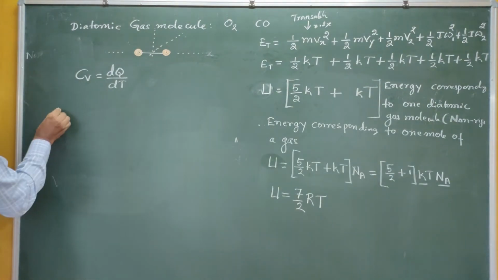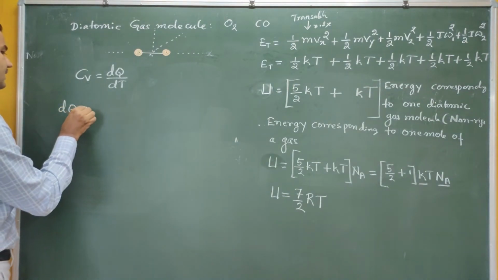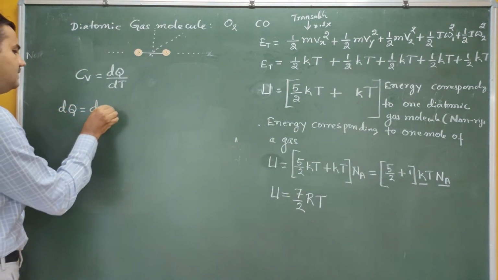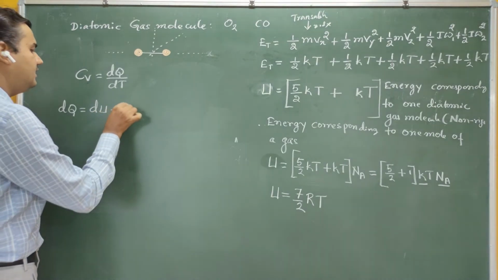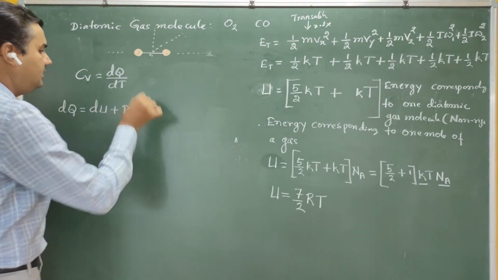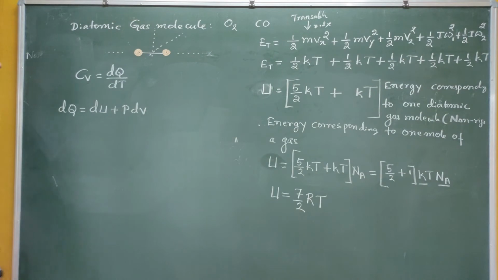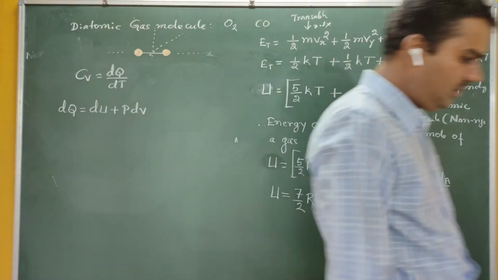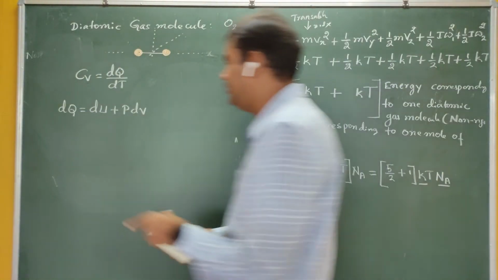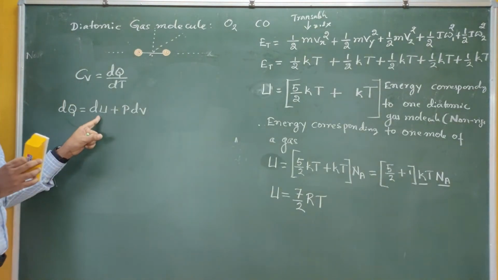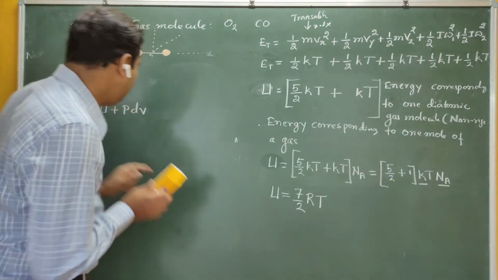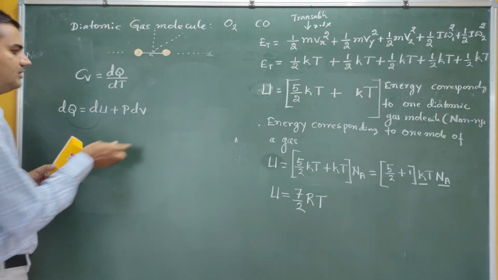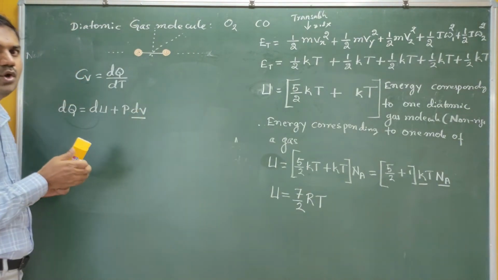The first law of thermodynamics says that energy supplied to a system is equal to the change in the internal energy plus the product of pressure and change in volume. Throughout our discussion, we have assumed that our entire energy goes to the change of internal energy. There is no question of change in volume.